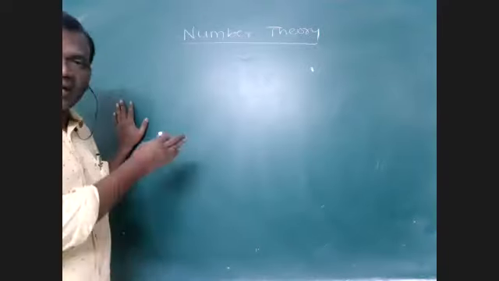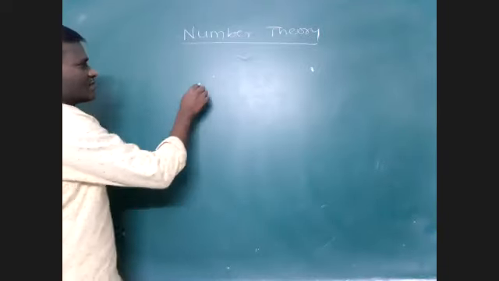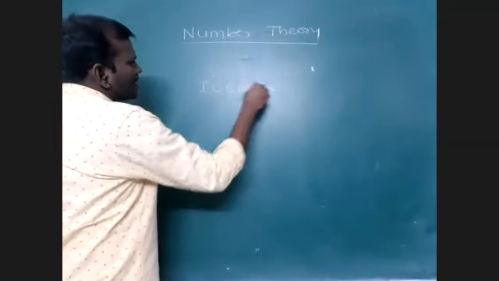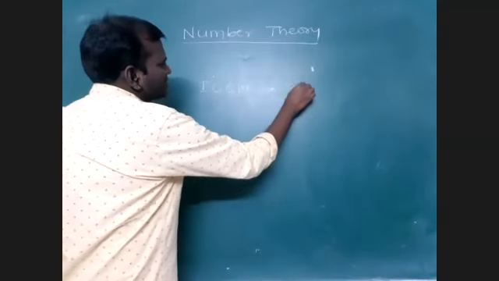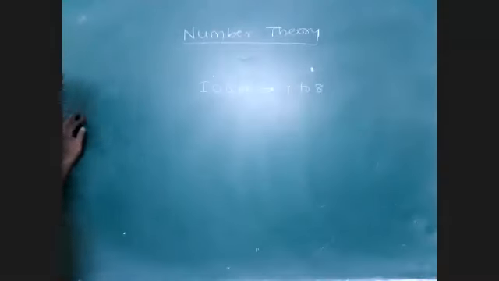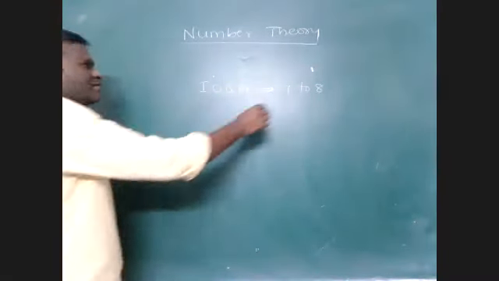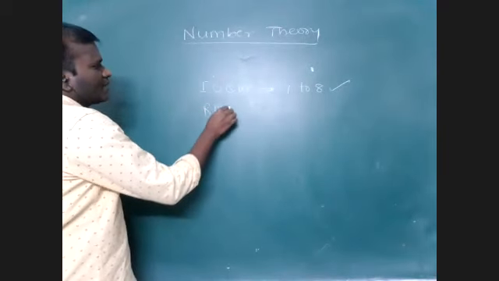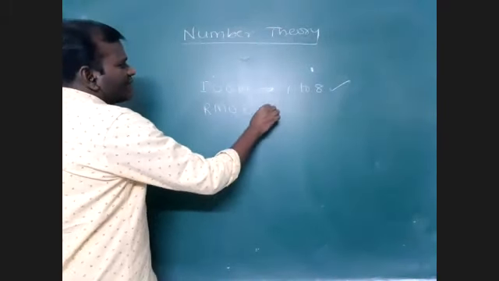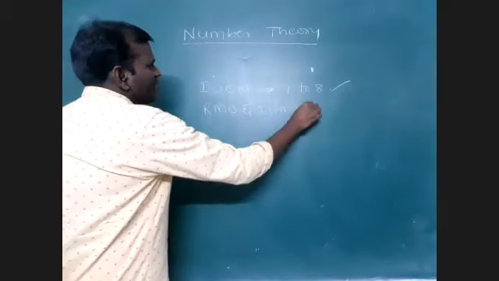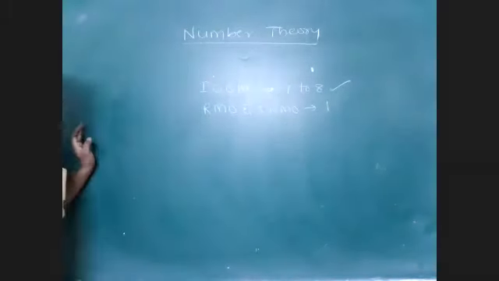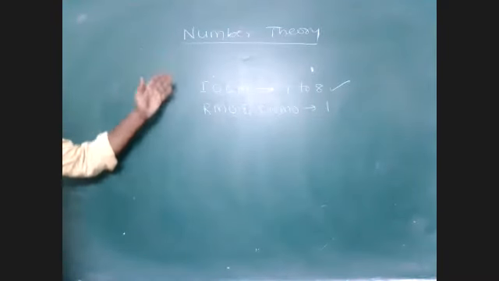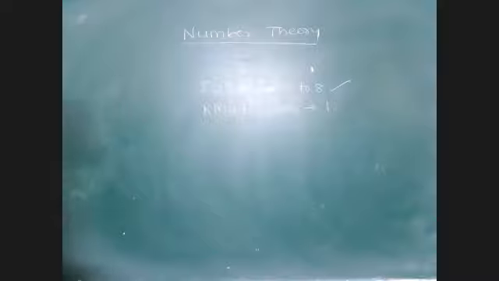In IOQM or PRMO, whatever the standard may be, around 7 to 8 questions will come out of 30 questions from number theory, whereas in RMO and INMO, definitely one question will come out of the 6 questions. That's why number theory is very important, especially in Olympiads.